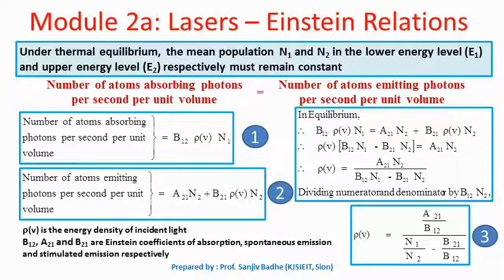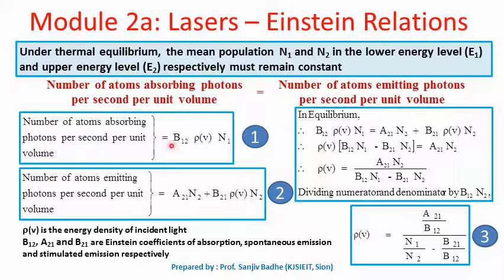So now we have the number of atoms going from lower energy level to higher energy level per unit time per unit volume by absorbing photons, and the number of atoms falling down from higher energy level to lower energy level by releasing a photon. This will happen due to two phenomena: spontaneous emission will result in this number and stimulated emission will result in this number.